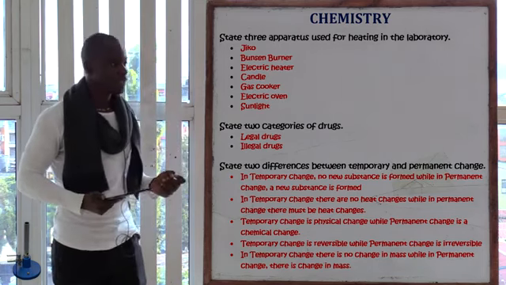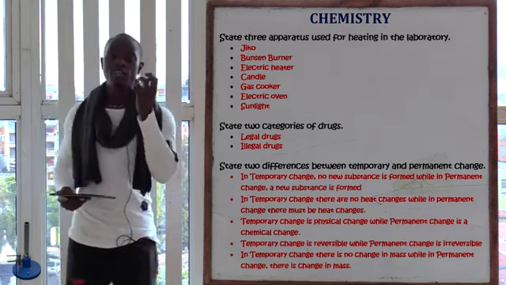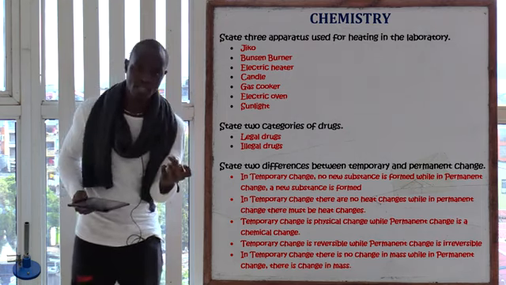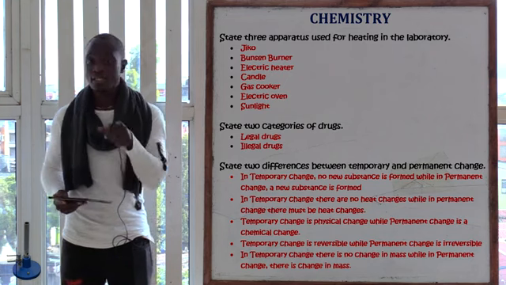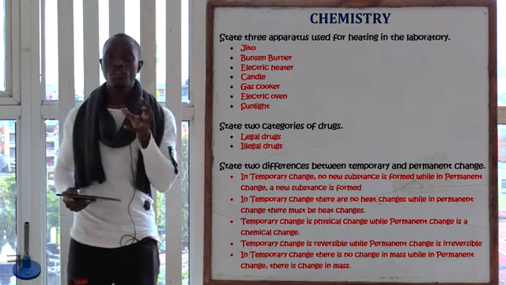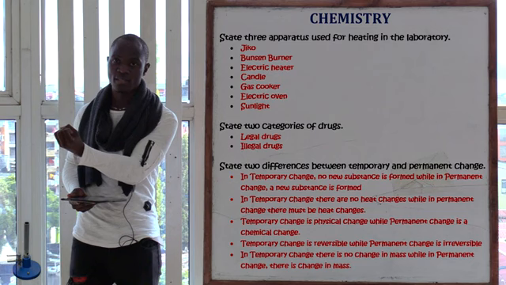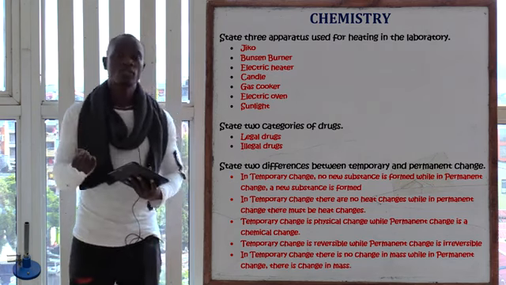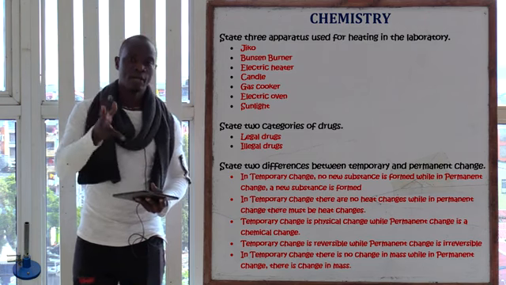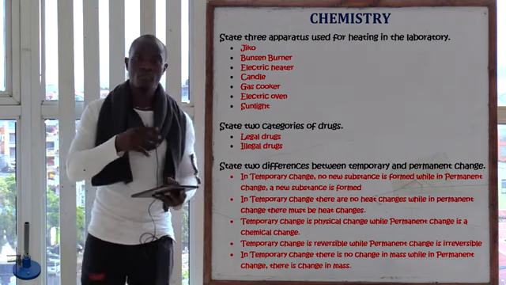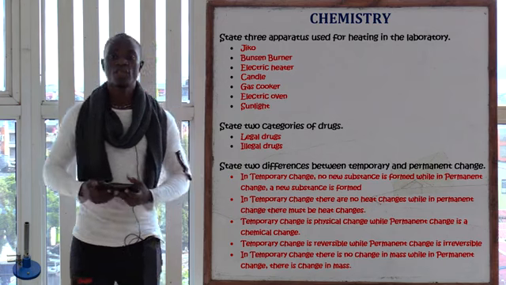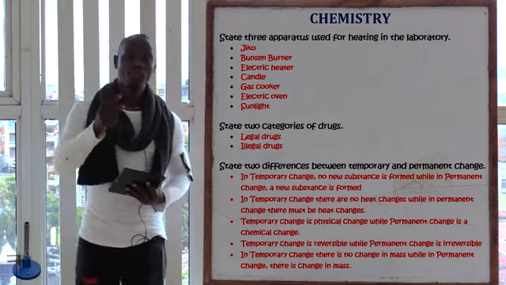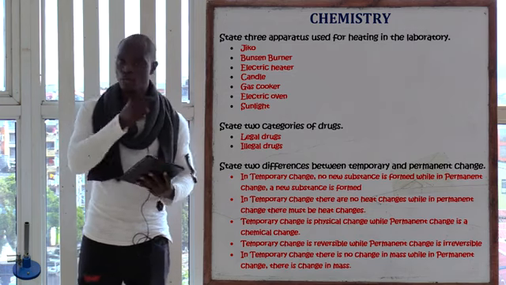Also, if we have a solid candle and you heat that candle, it is going to change state from a solid to a liquid. That is a temporary change, because if you cool this liquid wax, it will form the solid wax, which is where you began from, before you began heating to change to the liquid. So in temporary change, these changes are reversible. You can go back to where you began.